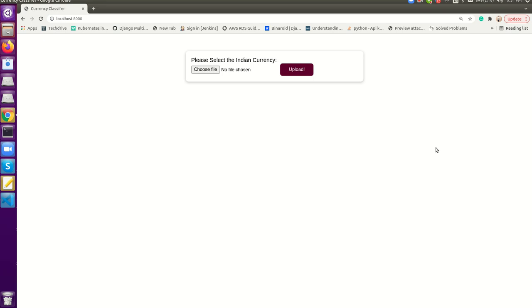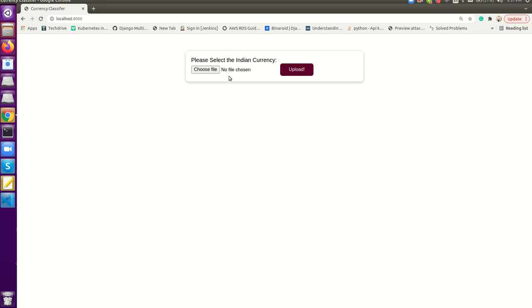Today I am planning to explain how we can do Indian currency classification using a deep neural network. Here, first I will show you a UI interface where we can upload a currency and see how it classifies. Once that is done, I will explain how we can do the training, then how we can use a trained model to predict Indian currencies. Okay, so let's start.